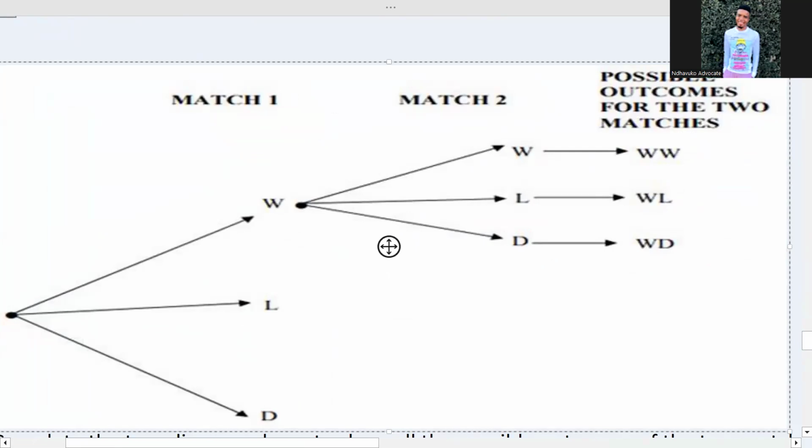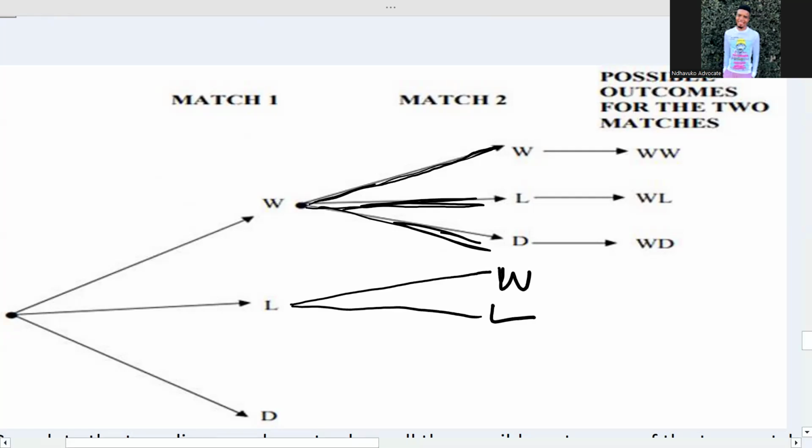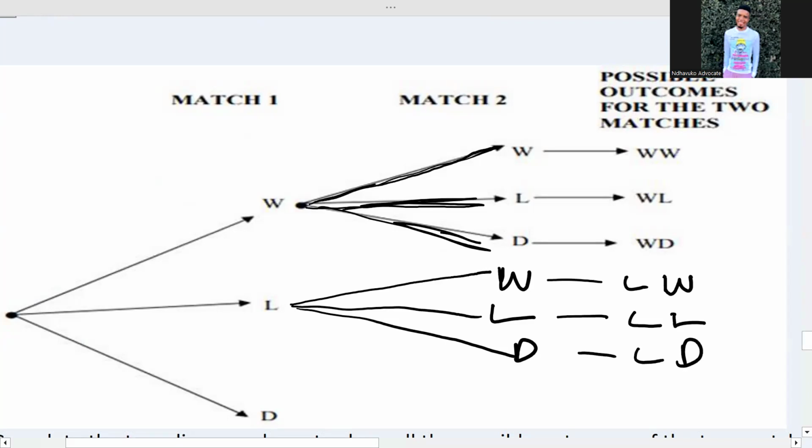So as you can see from this line, they say WW, then L, then D. WW, WL, WD. So from here, it will be WL, D, which here will be L, W, here will be L, L, here will be L, D.